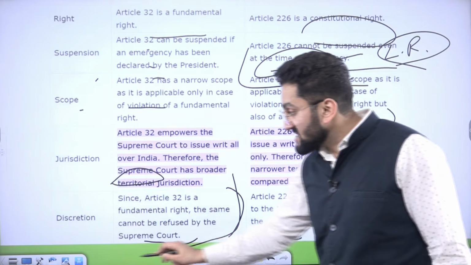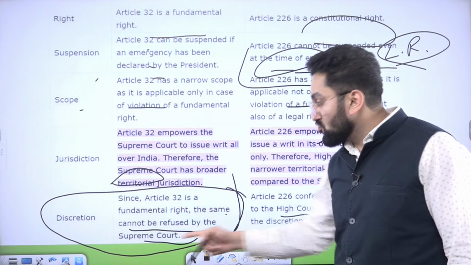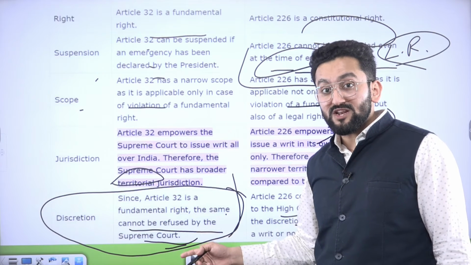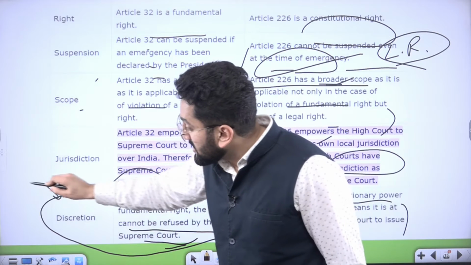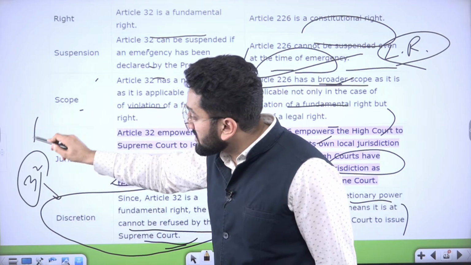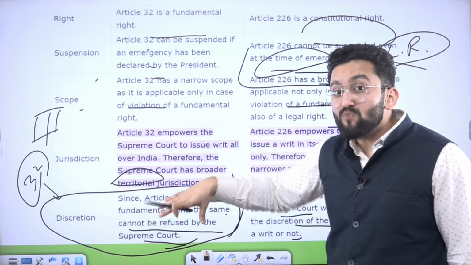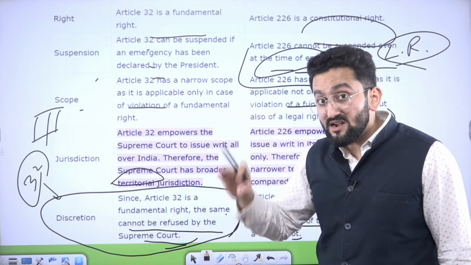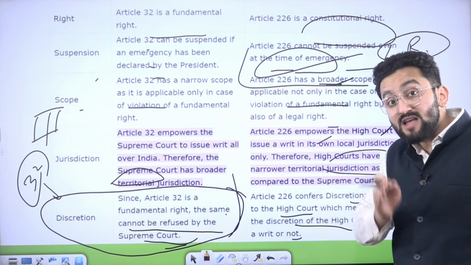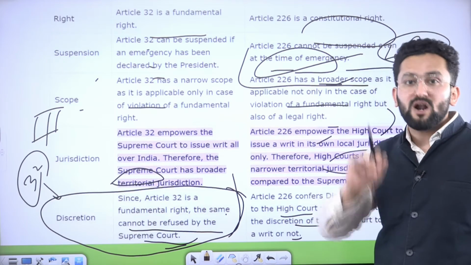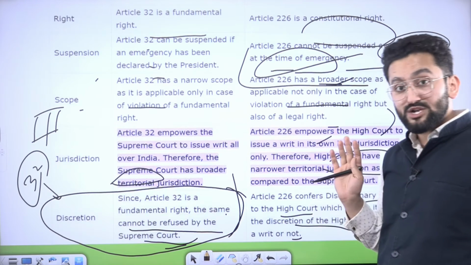Okay, but in this case, the Supreme Court cannot refuse this particular petition if the points are valid. The reason is because it is mentioned in Article 32, and Article 32 is mentioned in Part 3, right? So it means the core responsibility of ensuring our fundamental rights is on the Supreme Court, not on the High Court. Okay, because High Court power is mentioned outside of Part 3. Okay, so this difference needs to be clear with you, because there can be a statement in the exam.